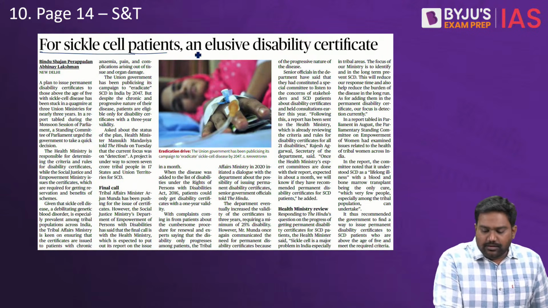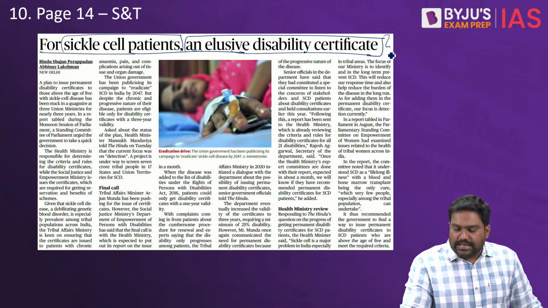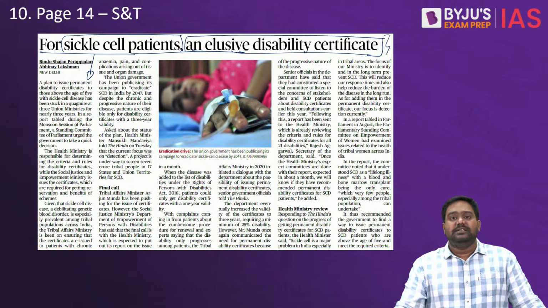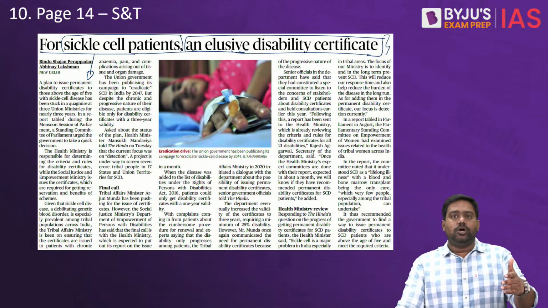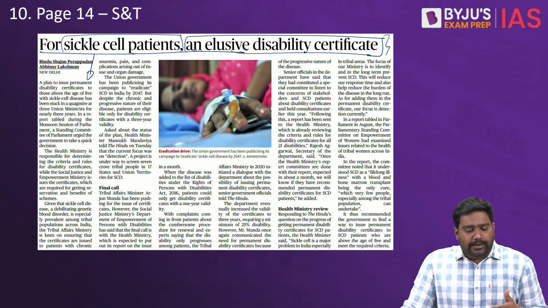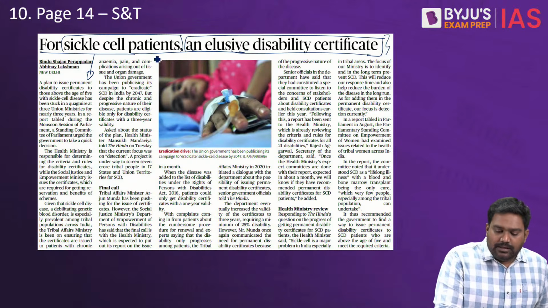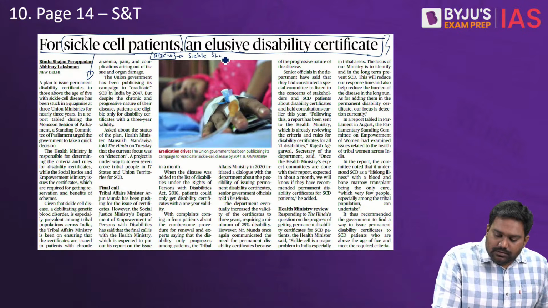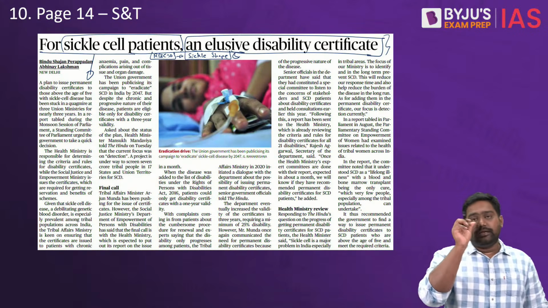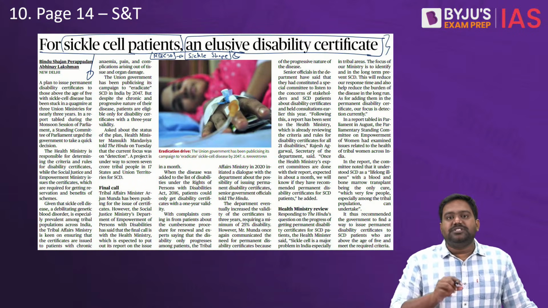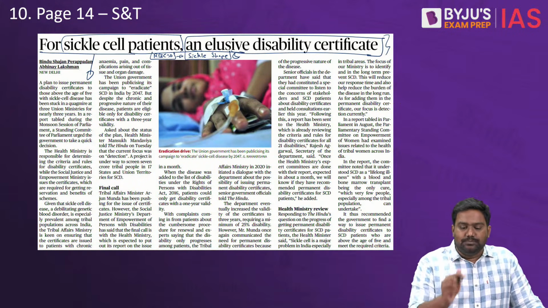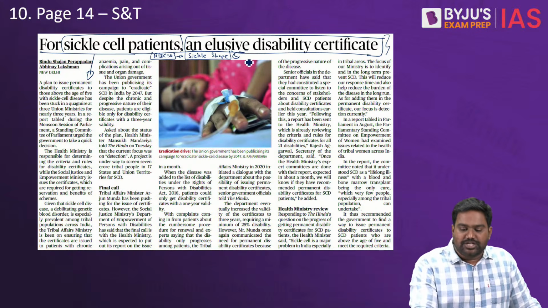Next, on page 14, there is an article referring to sickle cell disorder. Sickle cell, I hope you know, is a genetic blood disorder. It's an inherited disorder that passes genetically, and those who suffer from this condition, their red blood cells acquire a unique sickle shape. It acquires a C shape. Usually RBCs are spherical, circular in shape. But because of this genetic disorder, the RBCs get compressed. It acquires a C shape or a sickle shape.